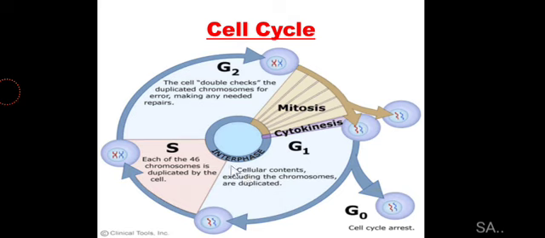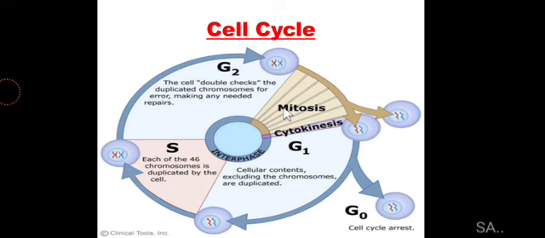The first phase is called interphase and the other phase is called M phase. Interphase is a non-division phase in which the cell prepares itself for cell division. The division happens in the M phase, which is the division phase. What particular events are happening during these two phases, we'll discuss one by one.